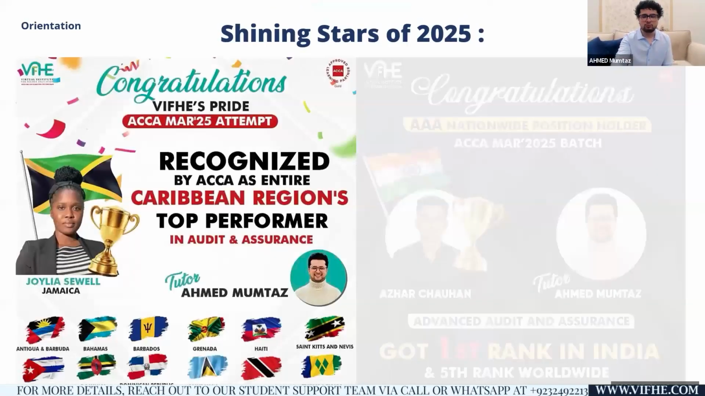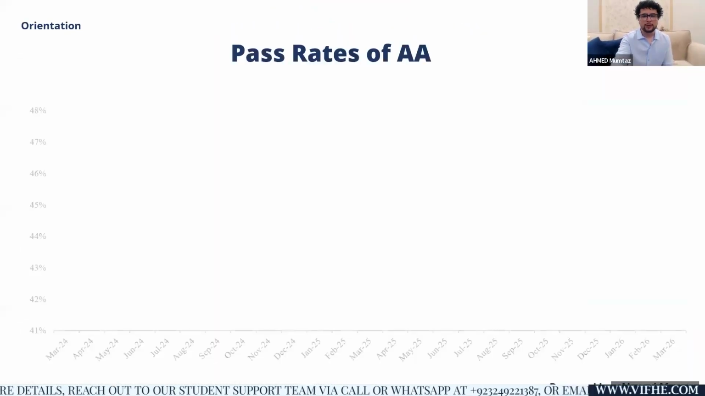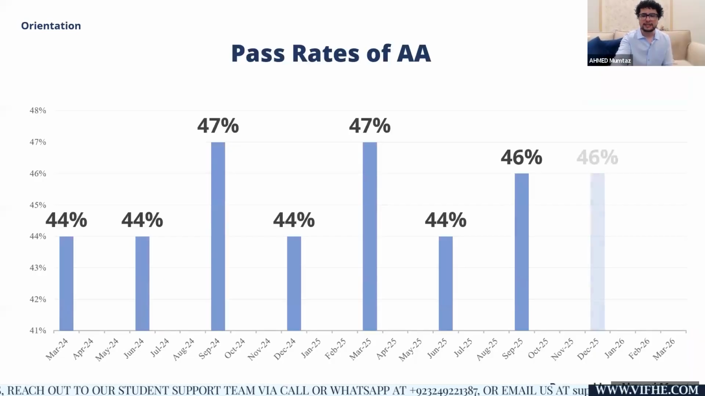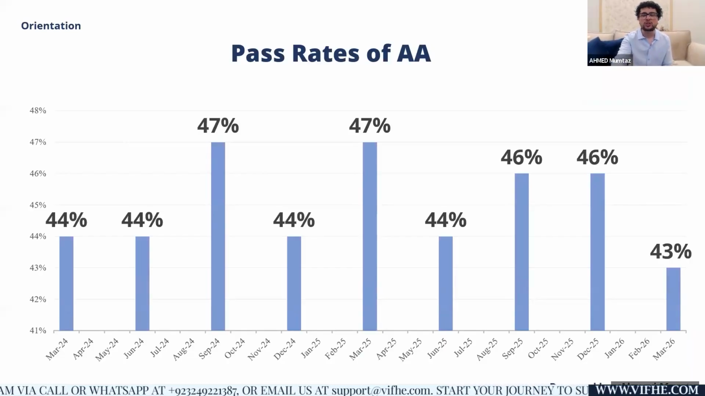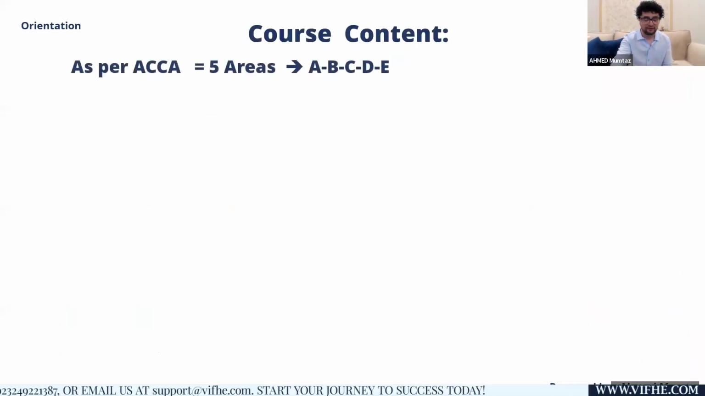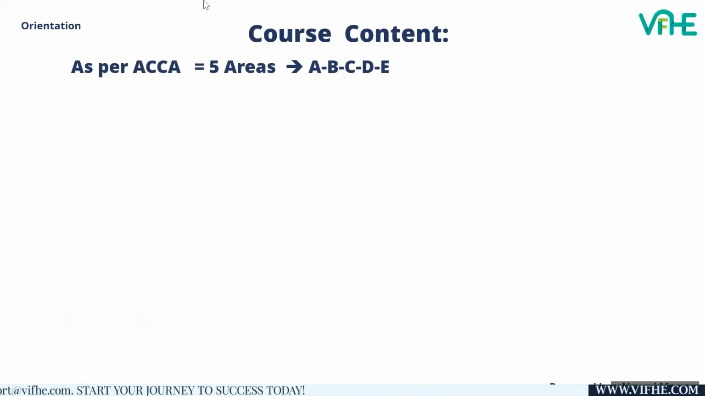Moving forward towards the pass rates, we had a discussion yesterday that the pass rates of AA are tricky and challenging, but I've got the strategies through which you can nail the paper and ace your exam on Monday, 1st June 2026 in flying colors. So it's not going to be a big deal. Please give me a second, please.